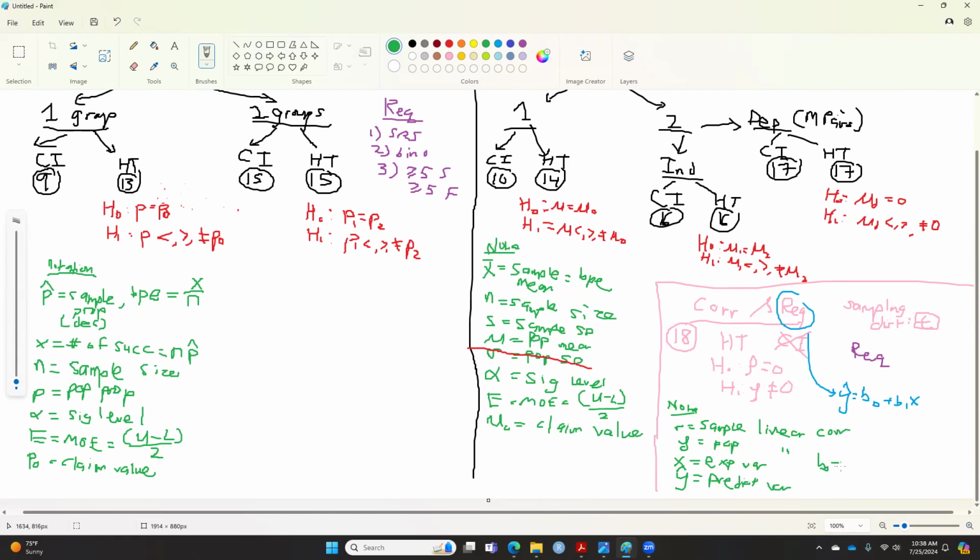B0, because it is not next to the x, is called the y-intercept. And B1, since it's next to the variable x, is your slope.